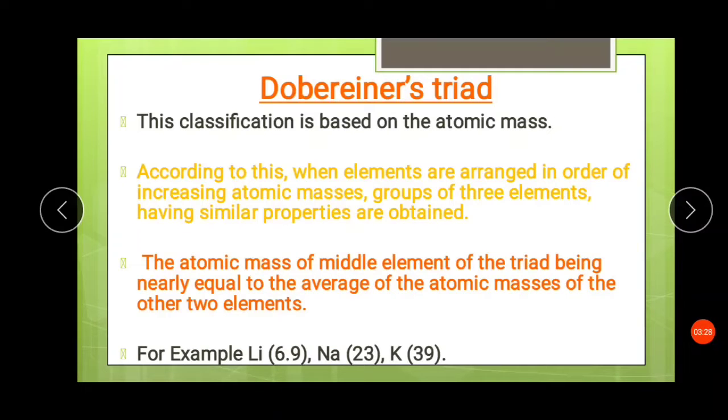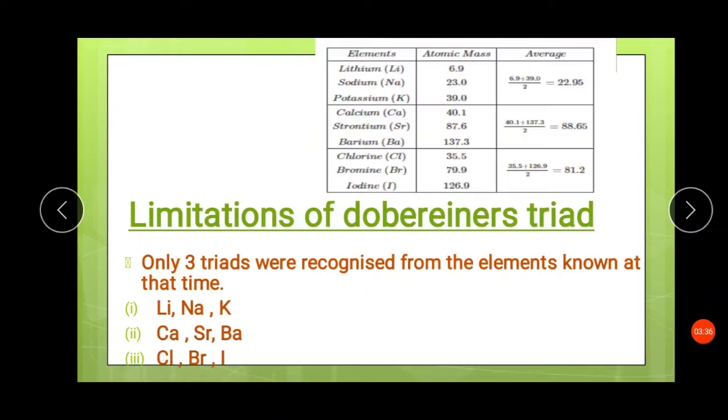Now the atomic mass of the middle element of the triad is nearly equal to the average of the atomic masses of the other 2 elements. Here you can see that lithium has atomic mass 6.9, or roughly we can say 7. Potassium has 39.